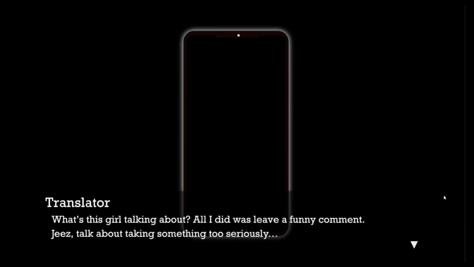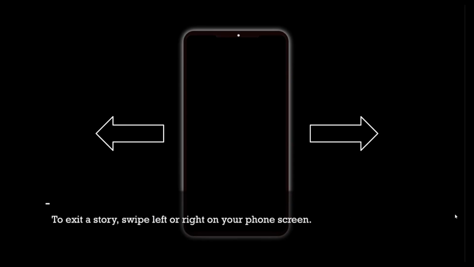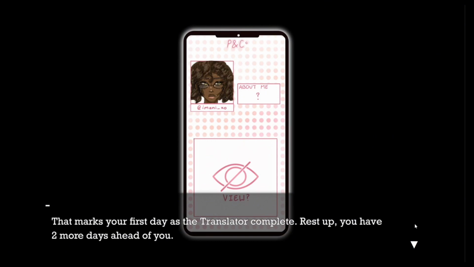What's this girl talking about? All I did was leave a funny comment. Geez, talk about taking something too seriously. To exit the story, swipe left or right on your phone screen. Swipe. That marks your first day as the translator complete. Rest up, you have 2 more days ahead of you. Day 1 complete.